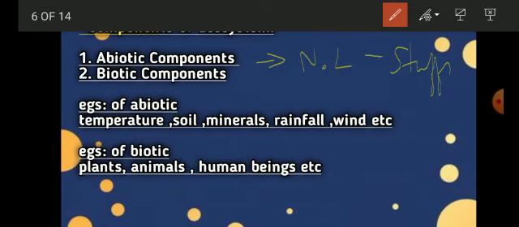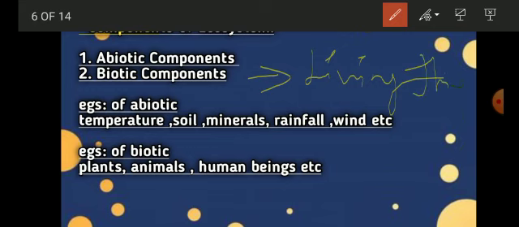Even the biotic components require the abiotic components, and hence this forms your ecosystem. They are interrelated, so they interact with each other, both the biotic and abiotic components. Now let us see what is a biotic component. As I said before, biotic means living creatures or living things.